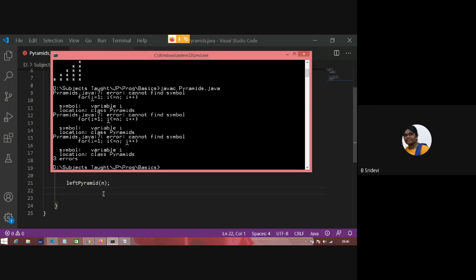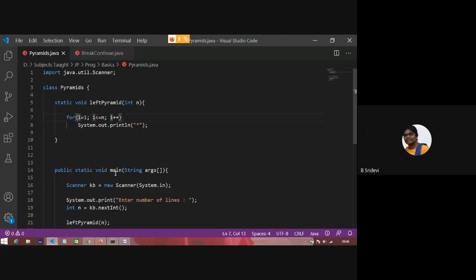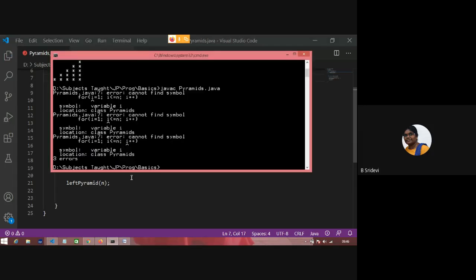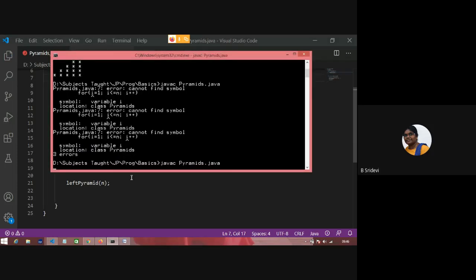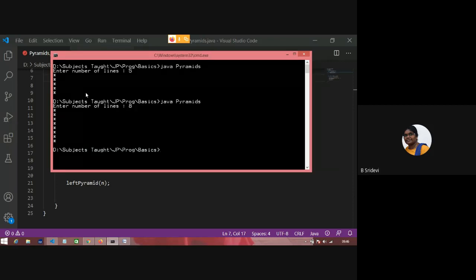Finally, I want to print all that. Okay, so it's giving errors. I have used i but not declared it. Now it is asking for a number. When I give 5, it prints 5 lines. In every line, it is printing a single star. When I give 8, it prints 8 lines, and in every line a single star.